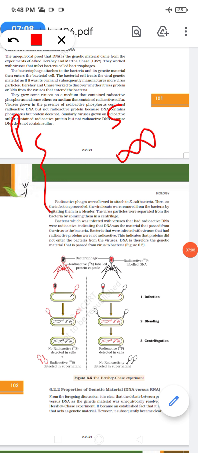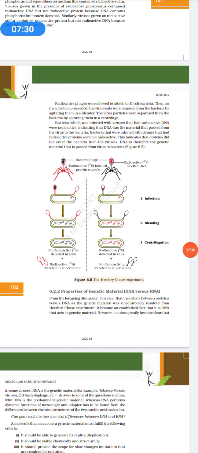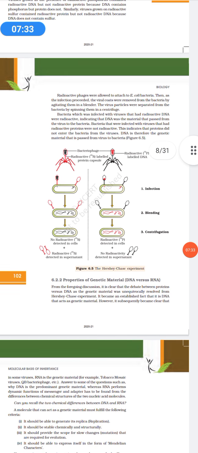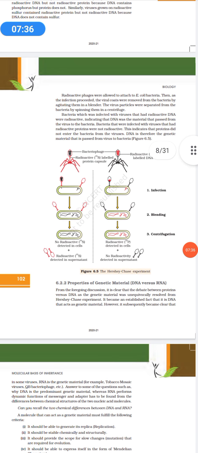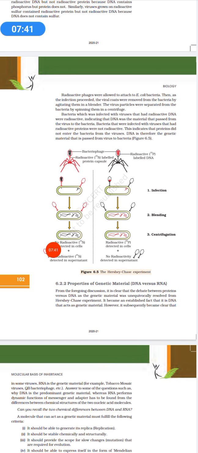Okay, now the radioactive phages were allowed to get attached to E. coli and infect it, and then the virus coats were removed from the bacteria. Okay, by agitating them in a blender, the virus particles were separated from the bacteria by spinning them in the centrifuge. Now the bacteria infected with virus that had radioactive DNA were radioactive. So whichever had radioactive DNA were radioactive, indicating DNA is the material which was passed.